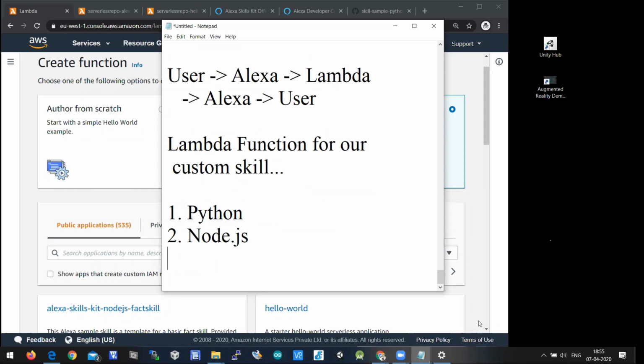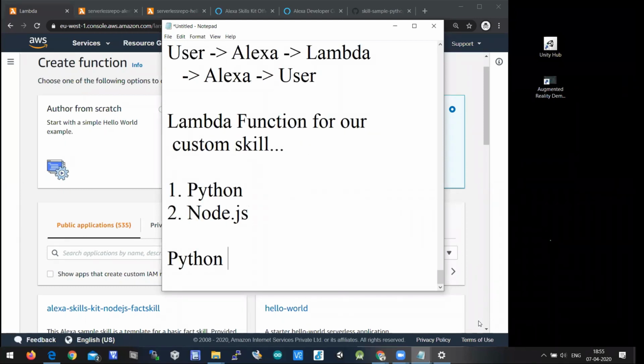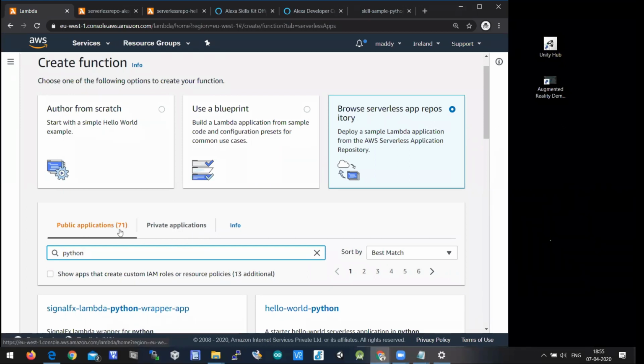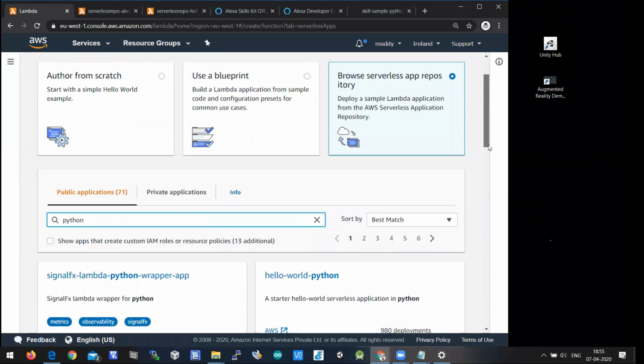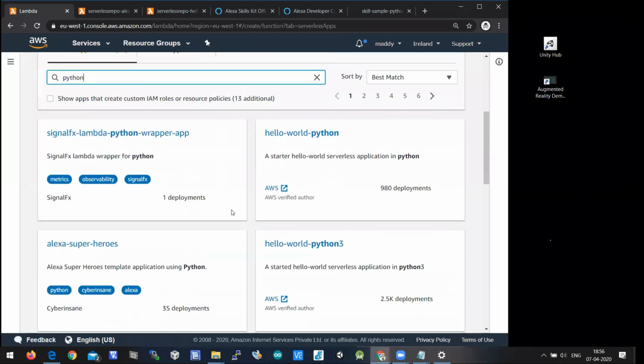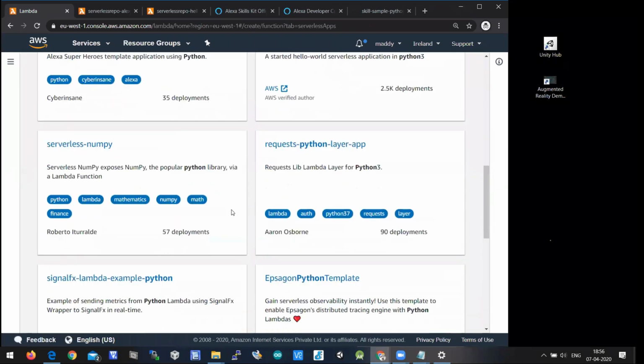So if you're a Python developer, choose Python. If you're a Node.js developer, you can choose Node.js. But in the webinar, we are using Python, because for beginners, Python is very simple compared with Node.js. So I'll type Python. There are only 71 applications in public which use Python. You'll get all the public applications already deployed by someone else, verified by AWS. As a sample, I can take any one of those.